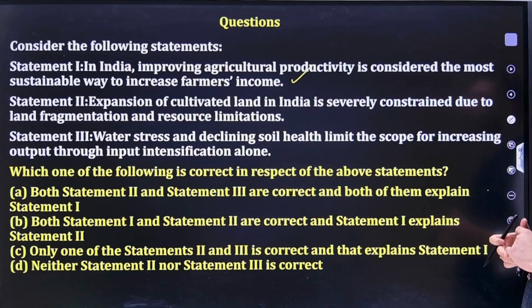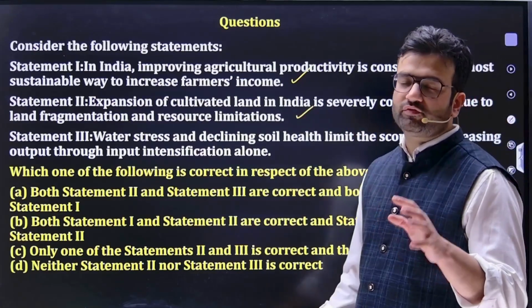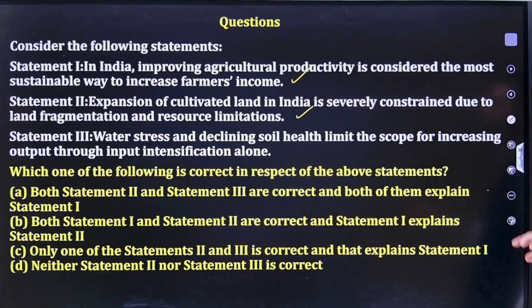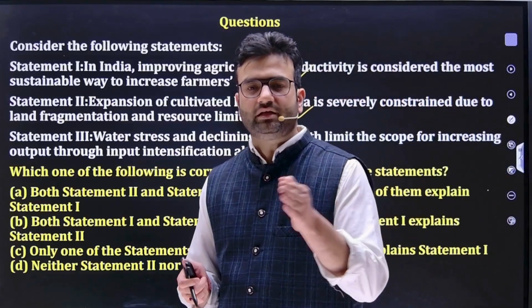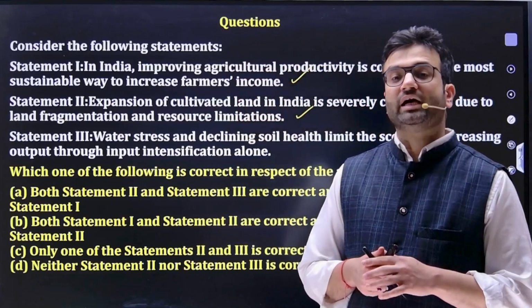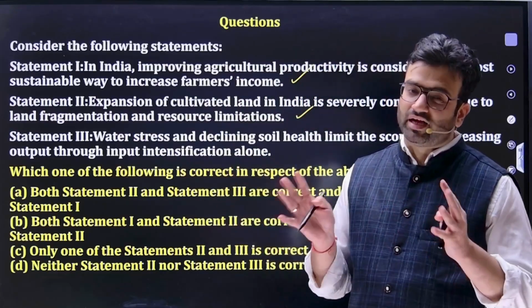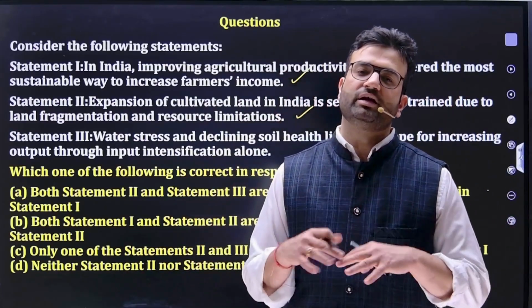Statement 2: Expansion of cultivated land in India is severely constrained due to land fragmentation and resource limitation. That's again correct. The reason behind that is land fragmentation and resource limitation. We have fragmented land. As a result, per hectare availability of land is low. As a result, extensive commercial farming is not done at a mass level. Whatever the farmers are producing in general, they're consuming by themselves.